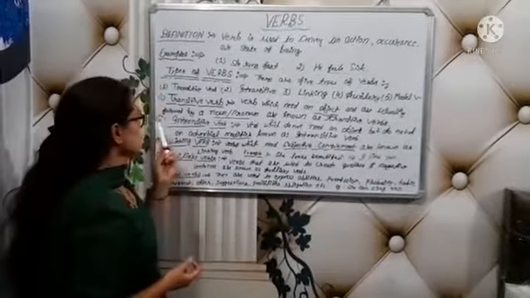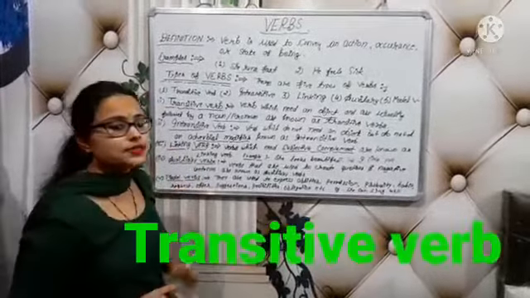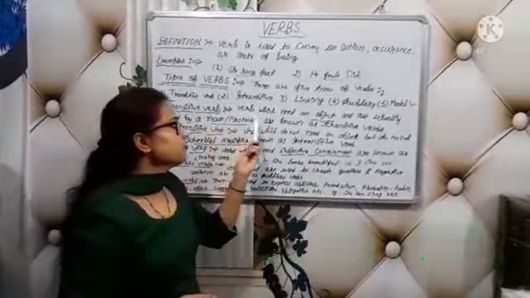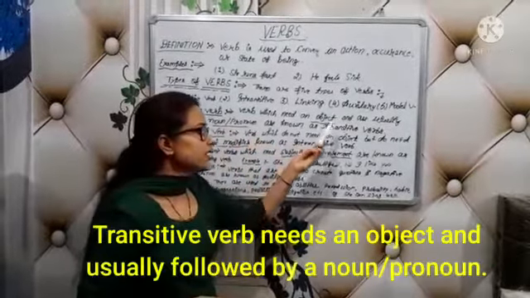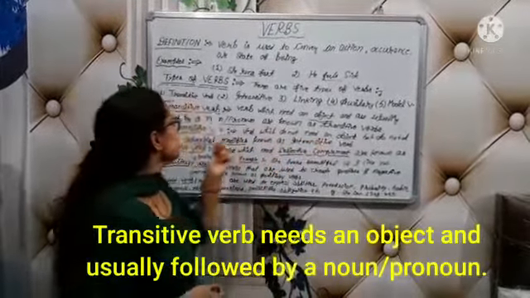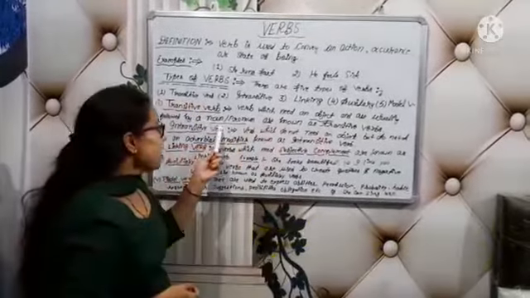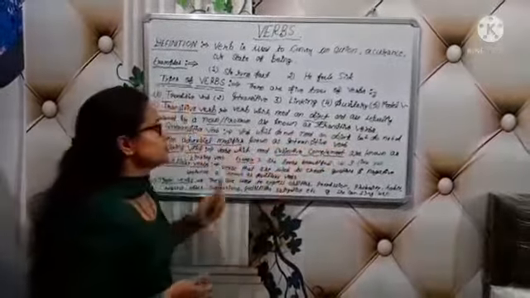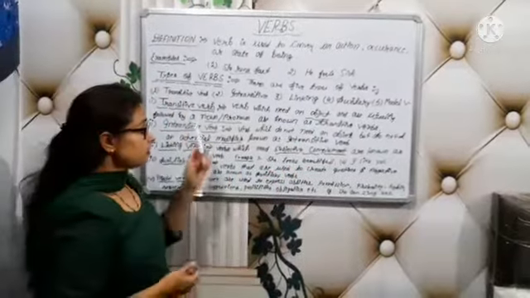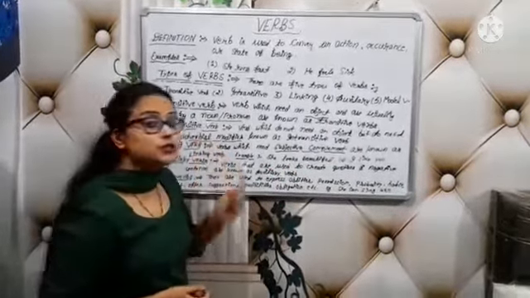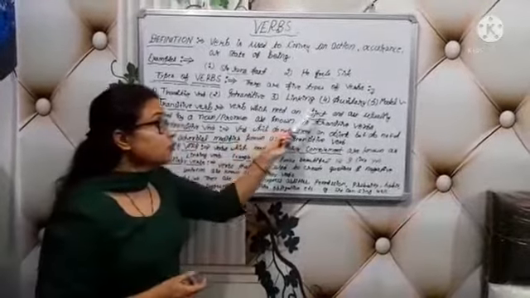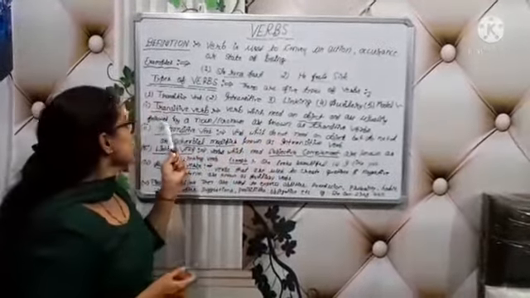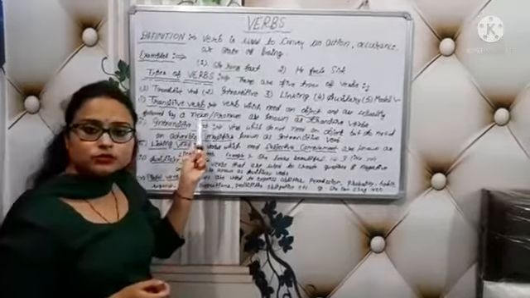The first verb is the transitive verb. Transitive verbs need an object and are usually followed by a noun or pronoun.